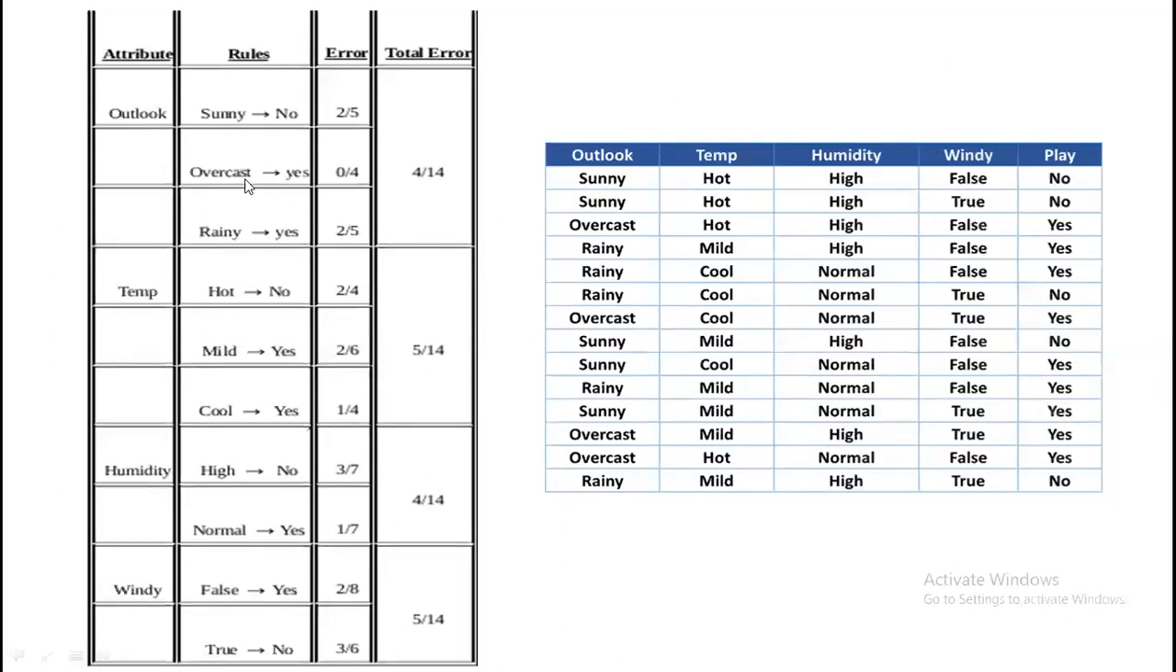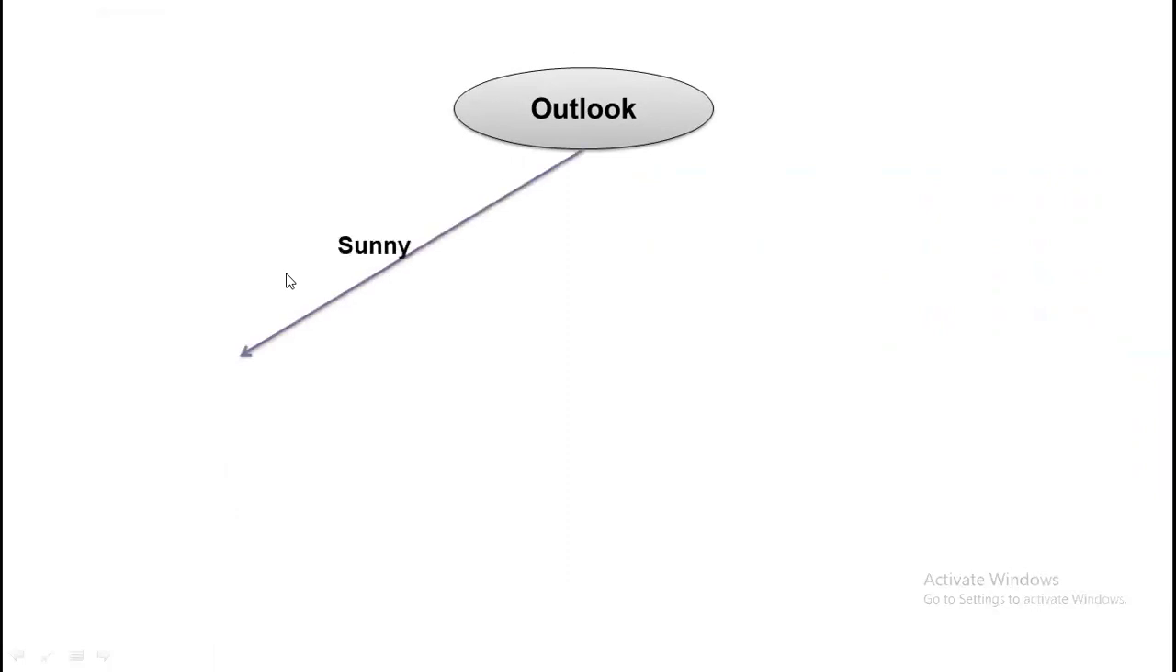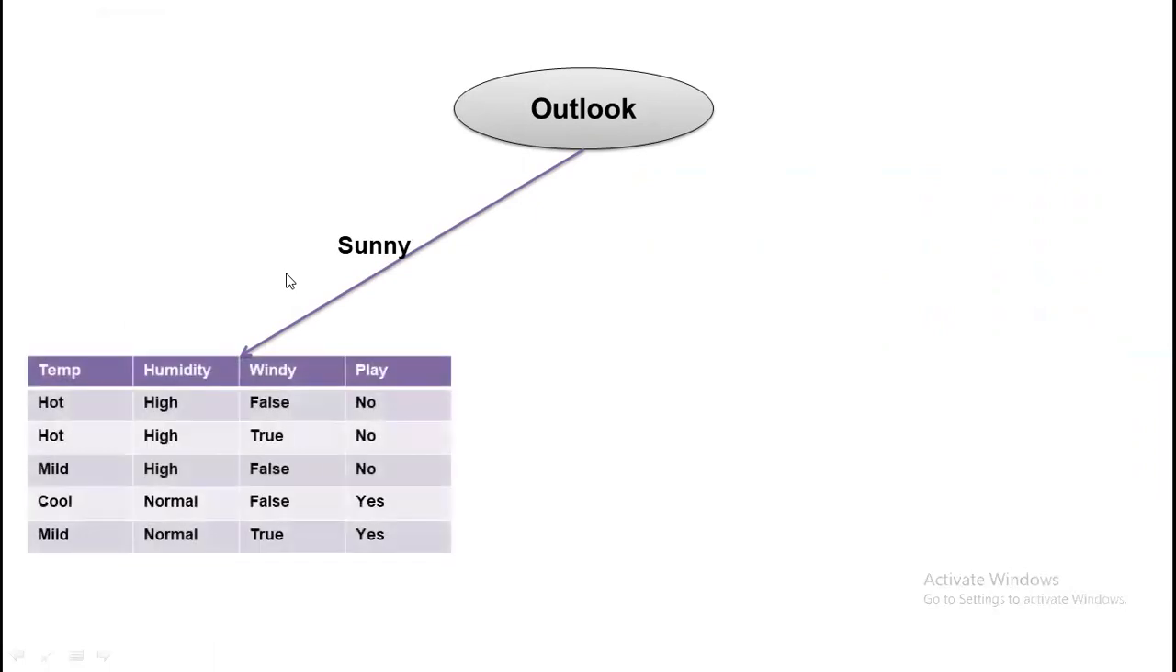Within this, if you consider outlook overcast, we have 0 errors, whereas in the case of humidity, we don't have any 0 errors. So we will take this attribute as the first node of the decision tree. So we'll consider outlook as the root node. Then we have 3 possible cases for outlook. One is sunny, and there is rainy,